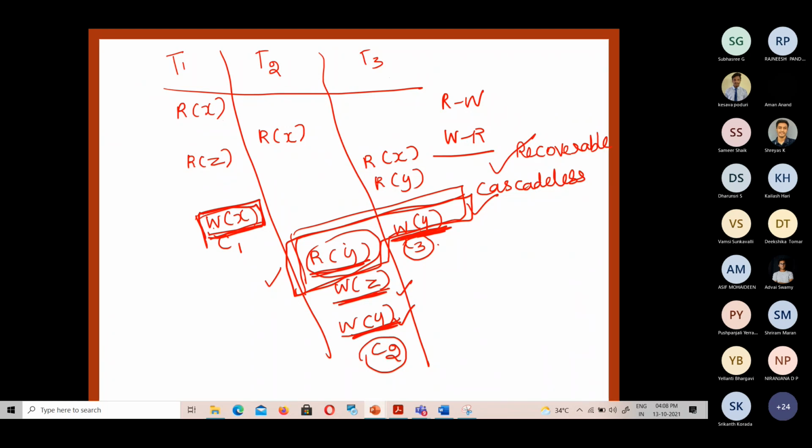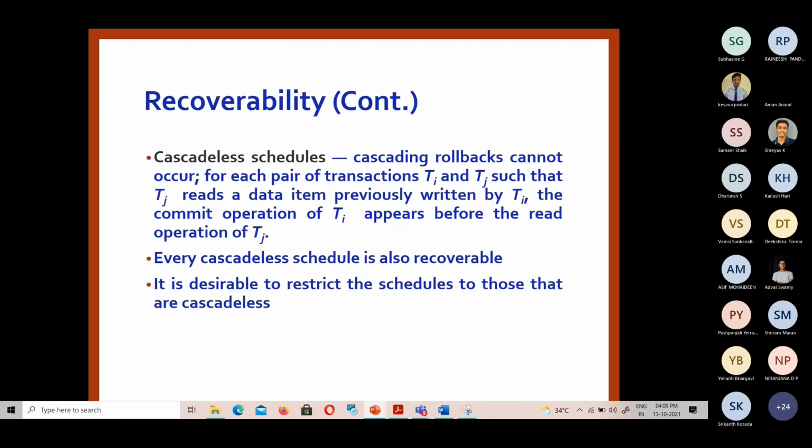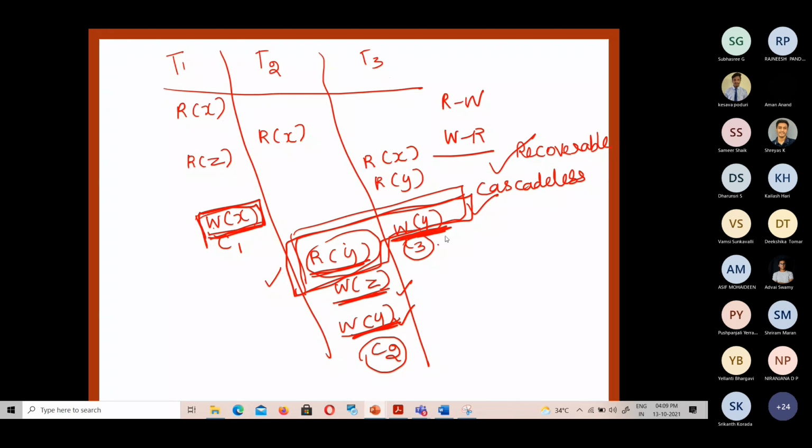Maybe any other example? Okay. I'll be giving more examples so that you can get a better idea.